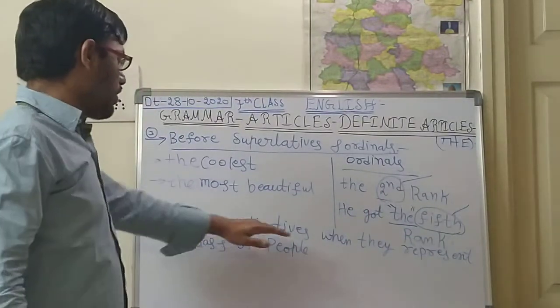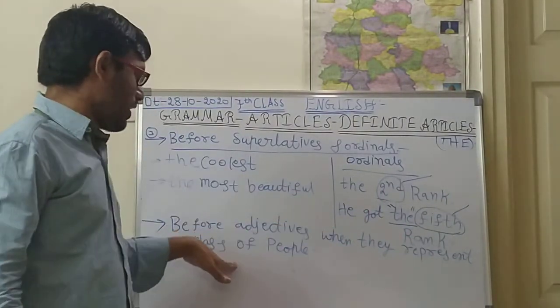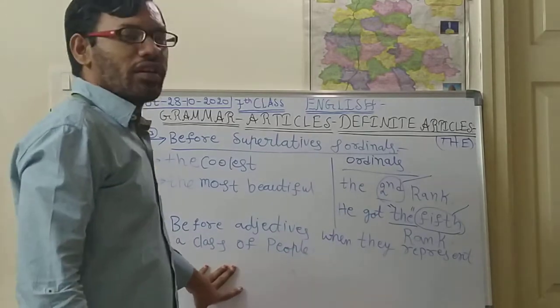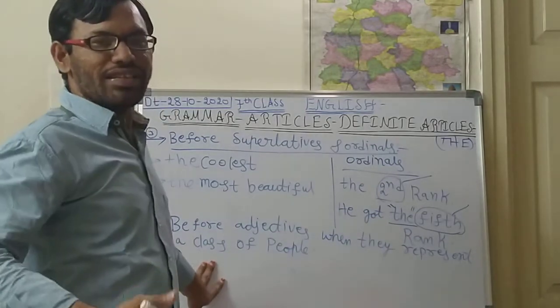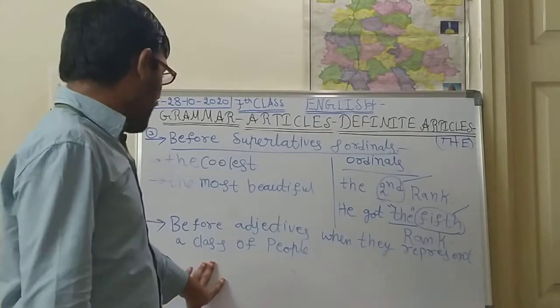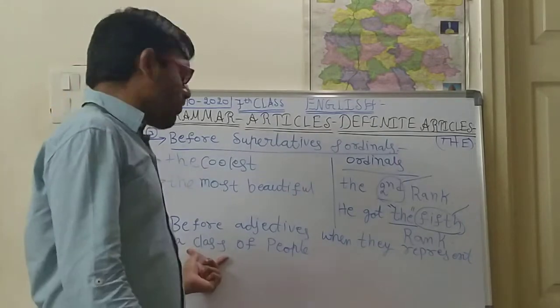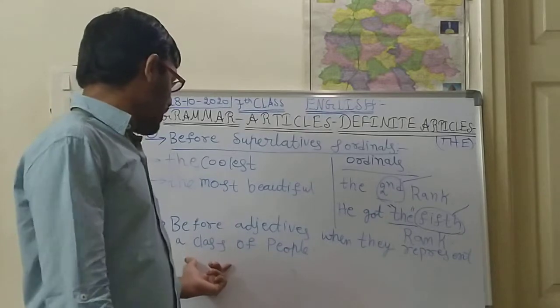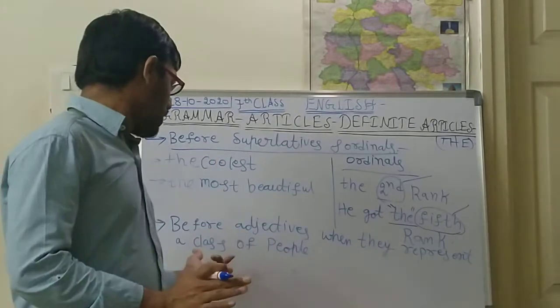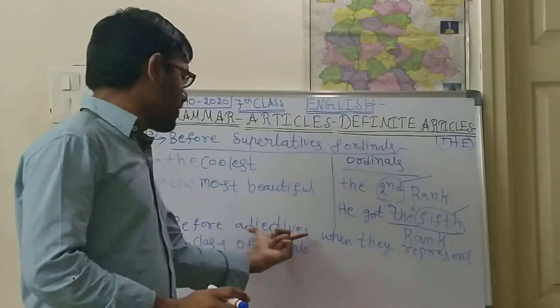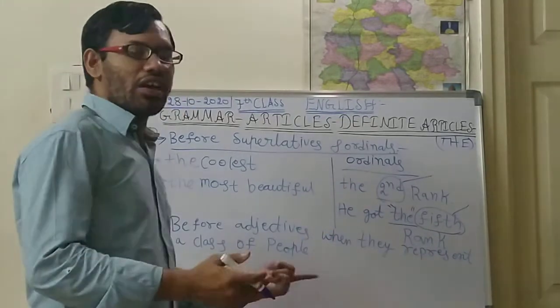Class here means a group or a race or a caste. A group of common people in the society is known as a class of people. So before adjectives, when they represent a class of people.